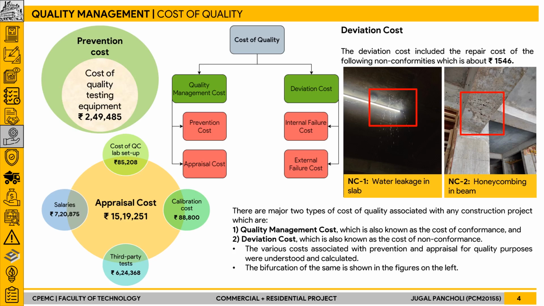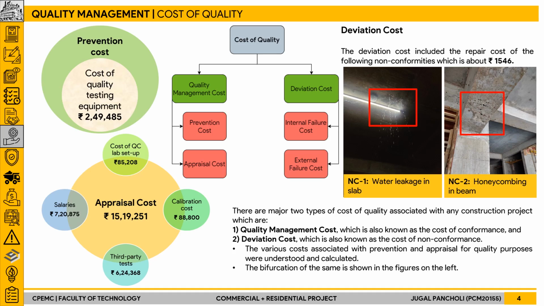2,49,485. In appraisal cost, the cost associated with setting up the QC lab, the calibration cost of equipment, the third-party testing cost, and the salaries for the QC personnel were added. So in total, the appraisal cost is around 15 lakhs 19,251. For deviation cost, two non-conformities were observed, one of which was the water leakage in one slab, and the other